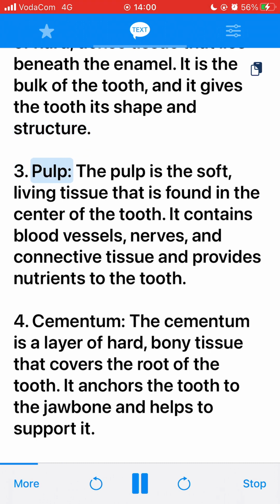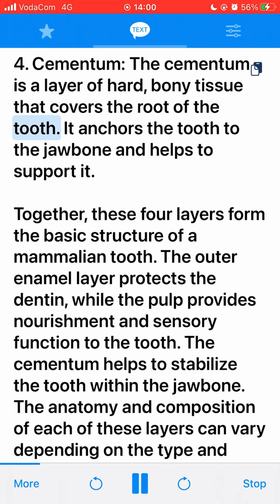3. Pulp. The pulp is the soft, living tissue that is found in the center of the tooth. It contains blood vessels, nerves, and connective tissue and provides nutrients to the tooth. 4. Cementum. The cementum is a layer of hard, bony tissue that covers the root of the tooth. It anchors the tooth to the jawbone and helps to support it. Together, these 4 layers form the basic structure of a mammalian tooth.